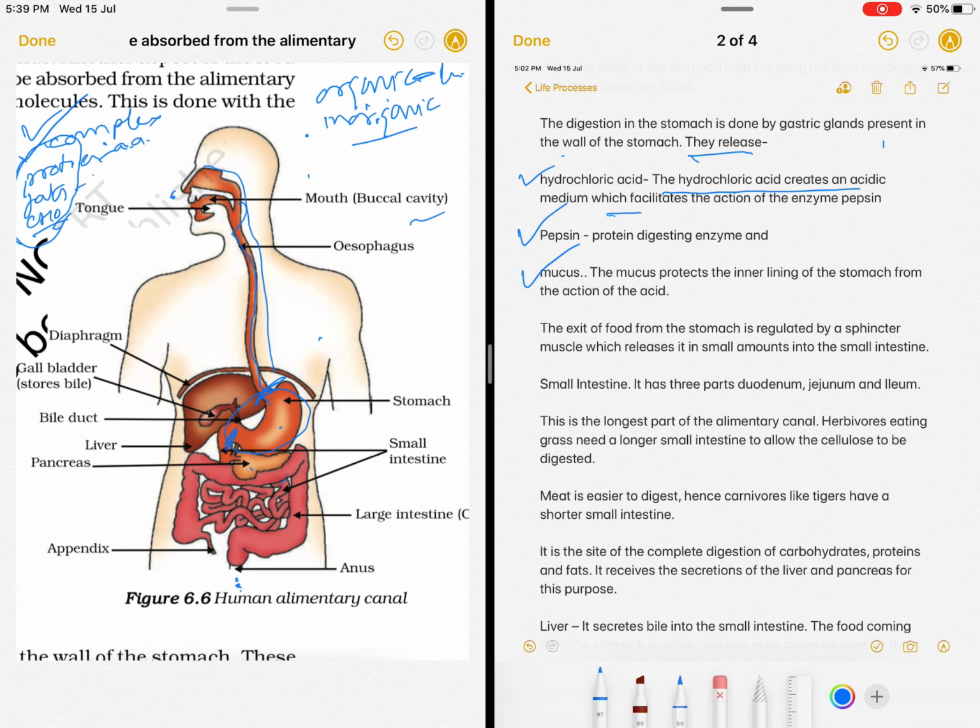Why does it provide acidic medium? To facilitate the action of the enzyme pepsin. Pepsin will work only in an acidic medium, therefore the hydrochloric acid makes this whole environment acidic. Another thing is the HCl also kills the microorganisms, anything which enters along with food. The hydrochloric acid kills those too.